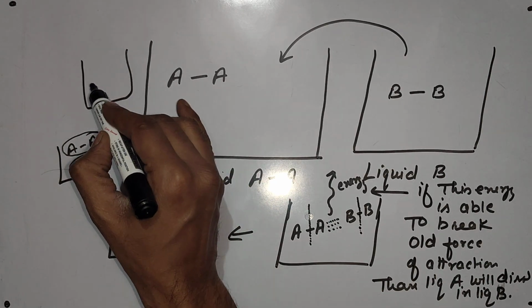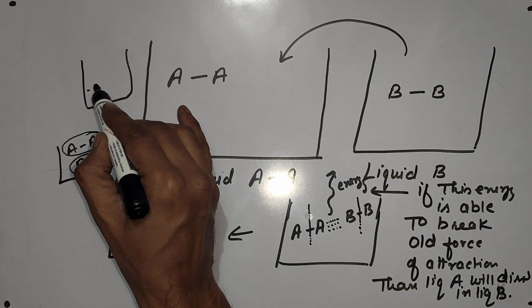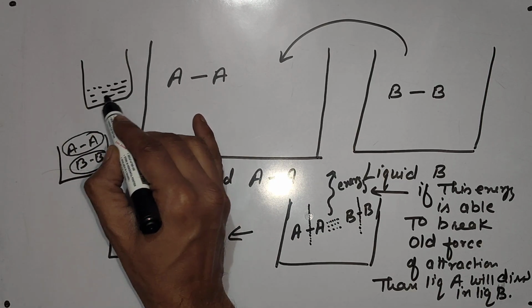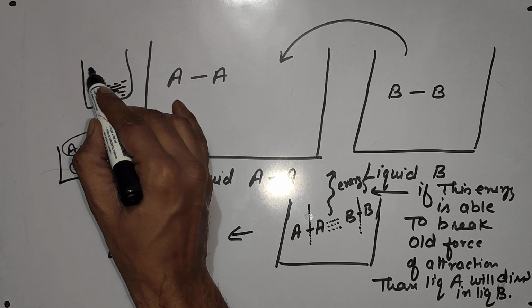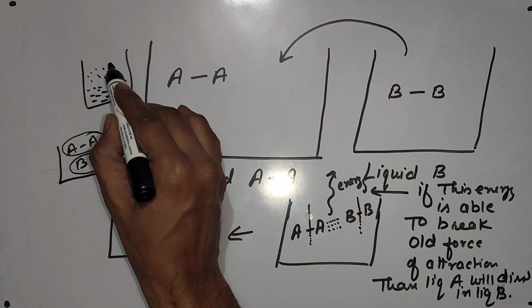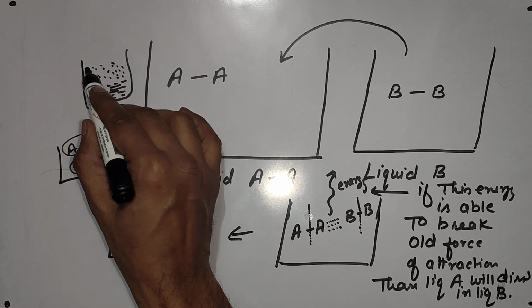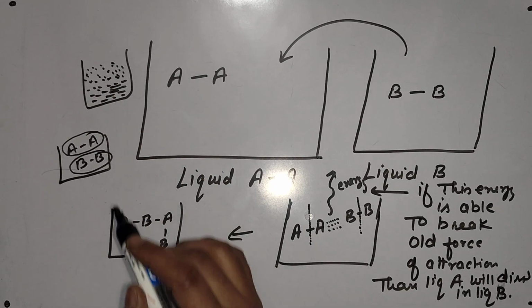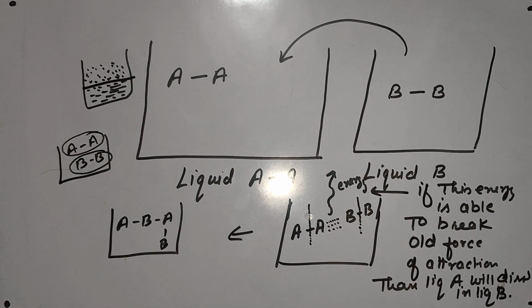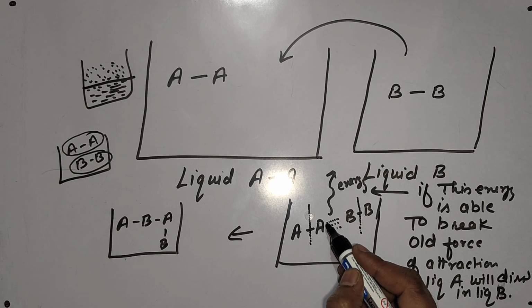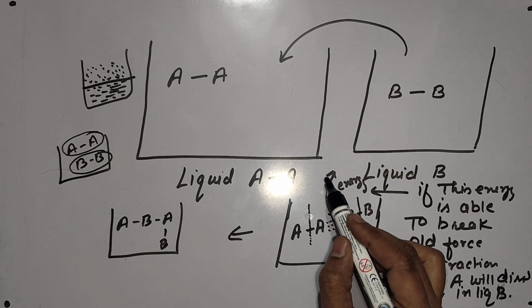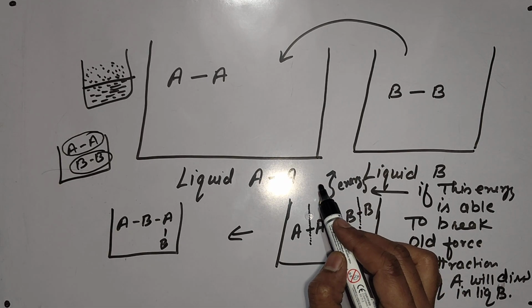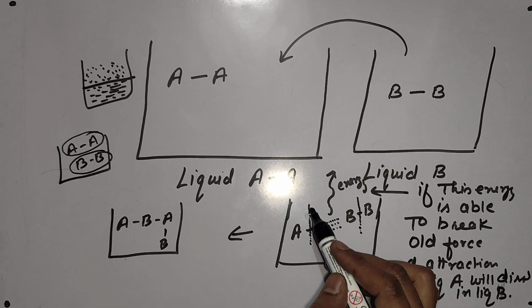The heavier liquid will make a layer at the bottom of the beaker, and the lighter liquid will make a different layer above. So the layers will be separated like oil in water. The two liquids do not mix because these new interactions release only a little energy, and that energy is not enough to break the old forces of attraction.